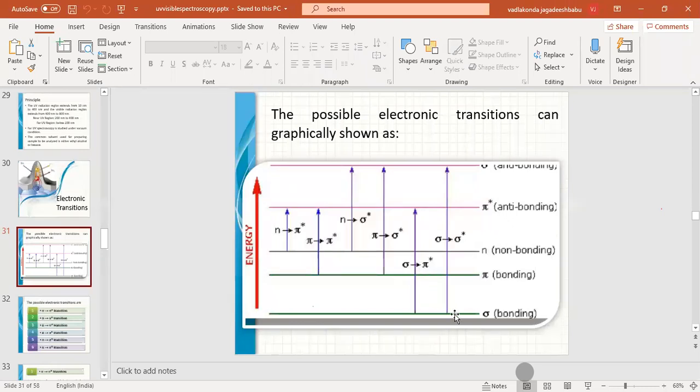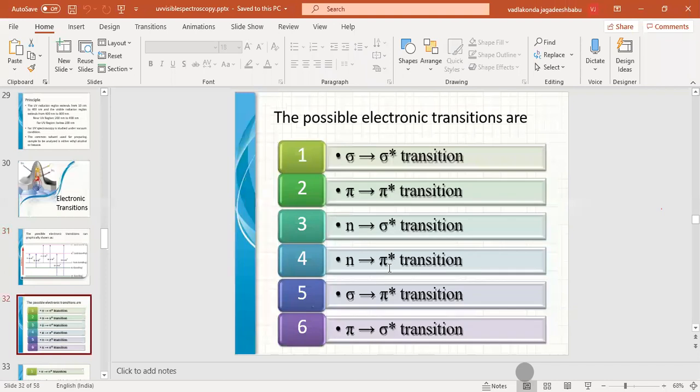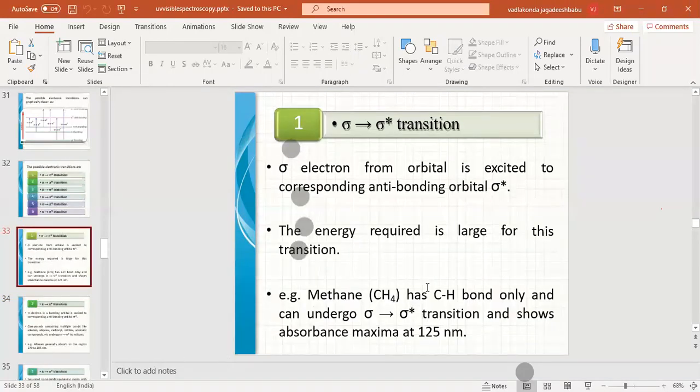Finally, the one with a very high energy difference is sigma to sigma star. We will discuss all the different possible transitions that occur when UV radiation interacts with matter.